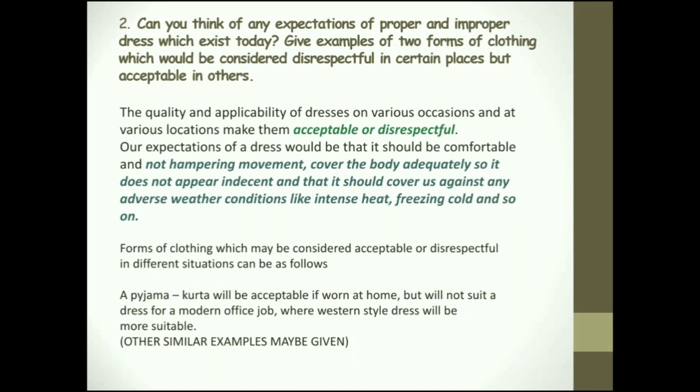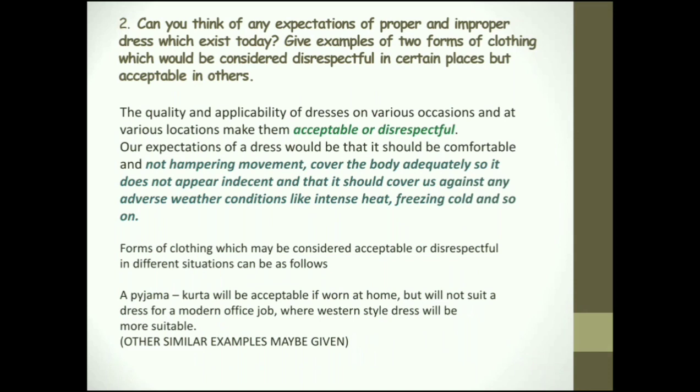So it is like that. It is the occasion, the location and the applicability which decides whether a dress is respectful or disrespectful. Our expectations of a dress would be that it should be comfortable and not hamper movement. This is a very important point. It should cover the body adequately so it does not appear indecent, and it should cover us against any adverse weather conditions like intense heat, freezing cold, and so on.